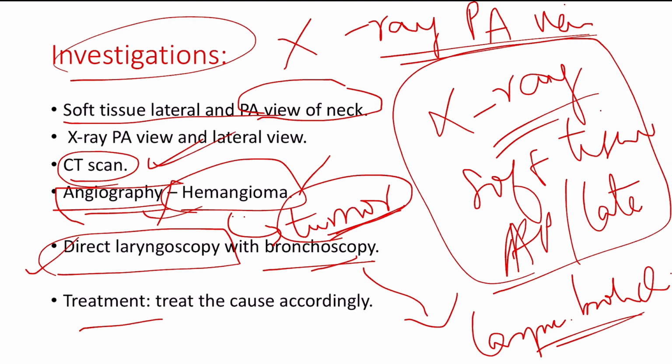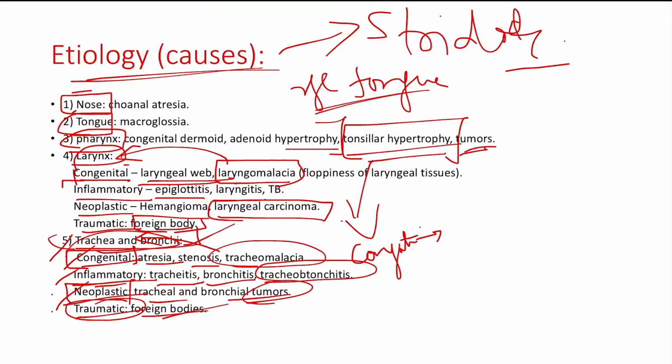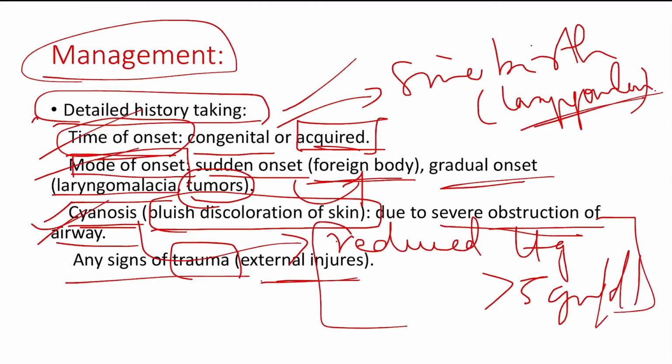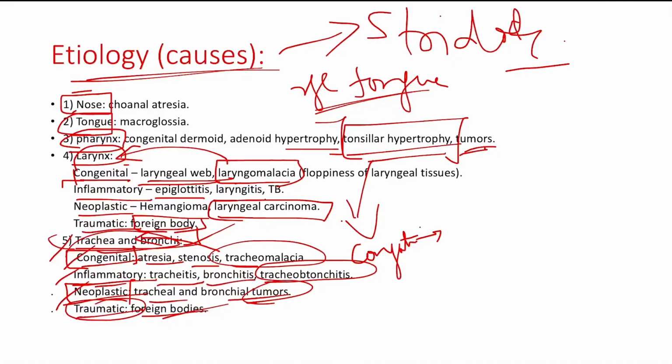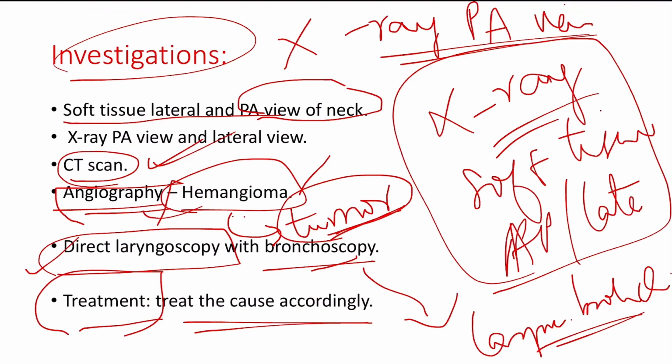Then finally the treatment part, it's nothing but simple. You just have to treat the cause accordingly. So if it is bronchitis, you have to treat the bronchitis, and if it is any other condition, based on the etiology, you have to treat the condition. Okay, so this was about the types, etiology, causes, management, and finally investigation as well as treatment part.